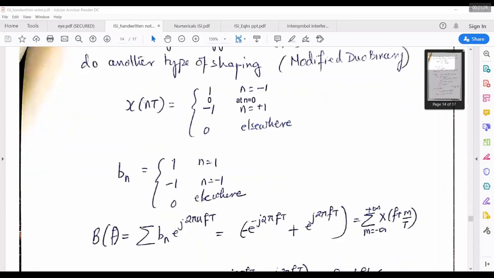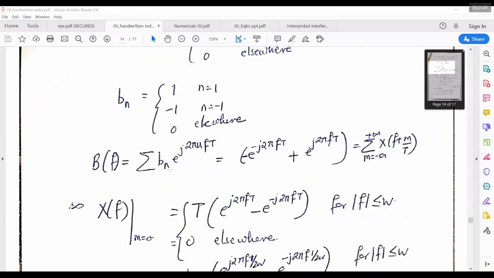And Bn will become x of -nT. So n equal to 1 will become positive, and n equal to -1 will become negative, because Bn is equal to x of -n. Now the same equation could be written in a summation form. Now in Bn, I can put n equal to 1, and n equal to -1. T is missing in this equation. I can take that T out, and the entire summation will be only 1, because m equal to 0 is the principal component we are taking. All other components we are not considering right now.